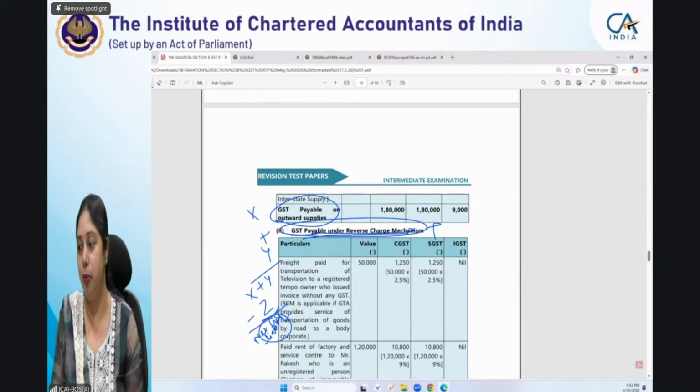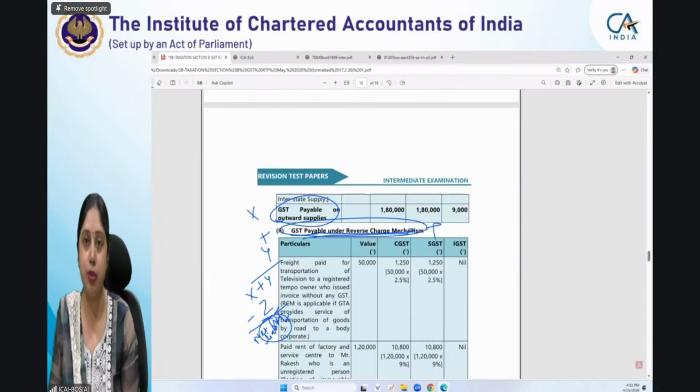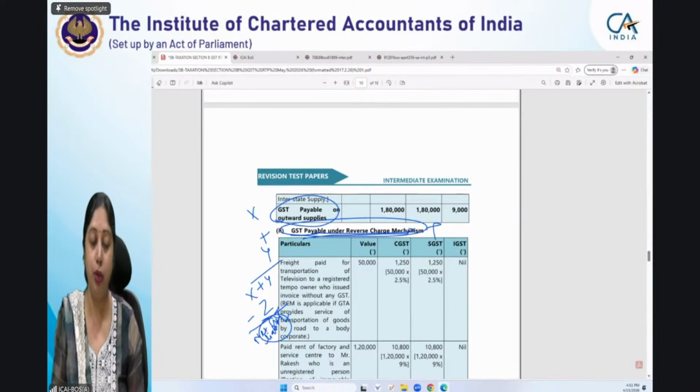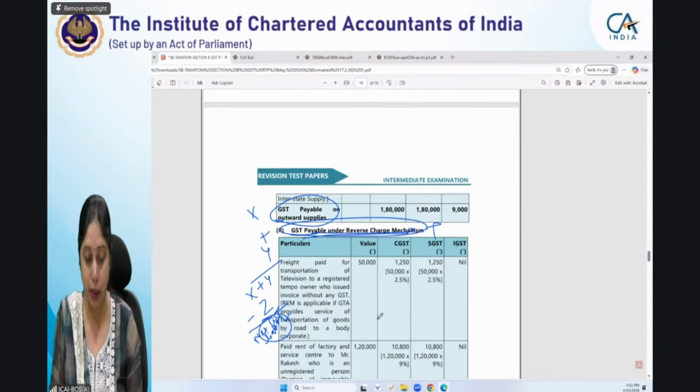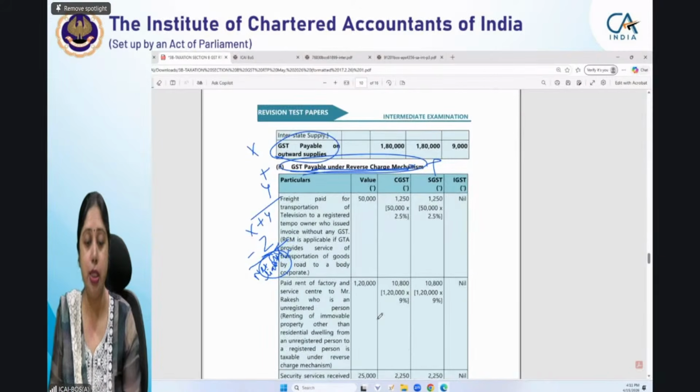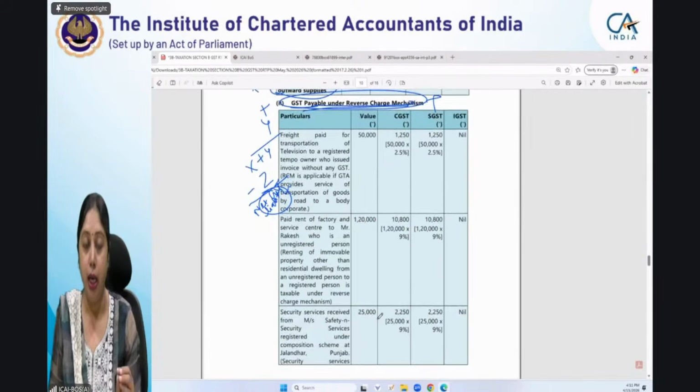RCM by cash payment. Very good, Lingaraju. Very happy to see this. Other students also, if you have understood, if you know this concept, in fact I am explaining this concept right now, but those who know it, please write it in the chat box so that I can know that this many students already knew this. They will not commit any mistake in exams for this. So GST payable under reverse charge has to be paid in cash.